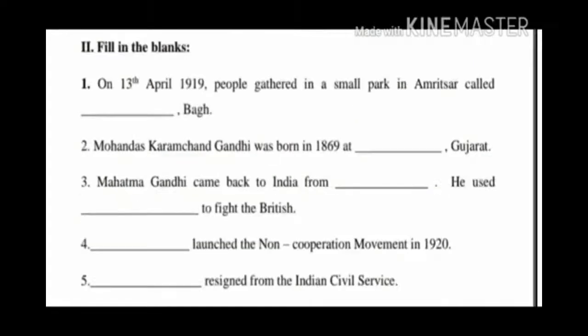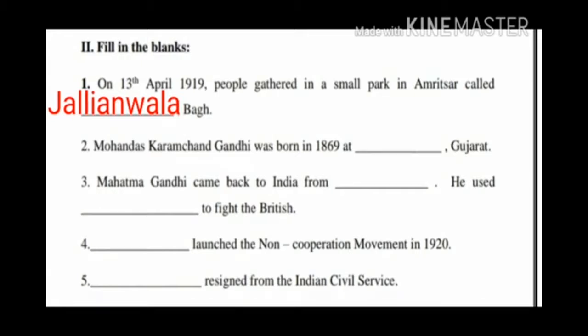Children, next one, second Roman, fill in the blanks. First question, on 13th April 1919, people gathered in a small park in Amritsar called dash Bagh. Yes, the answer is Jallianwala Bagh. On 13th April 1919, people gathered in a small park in Amritsar called Jallianwala Bagh.